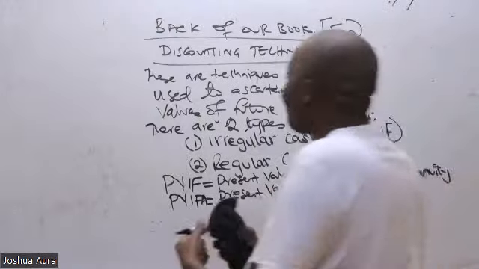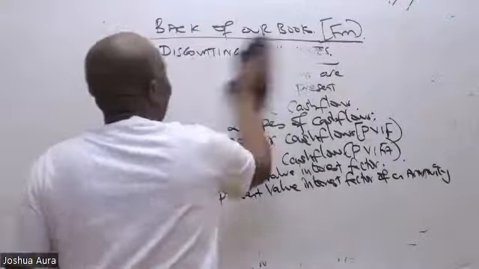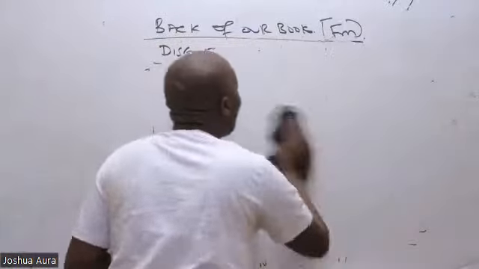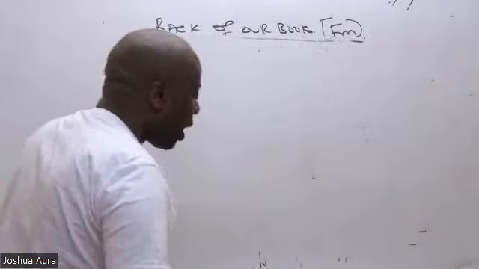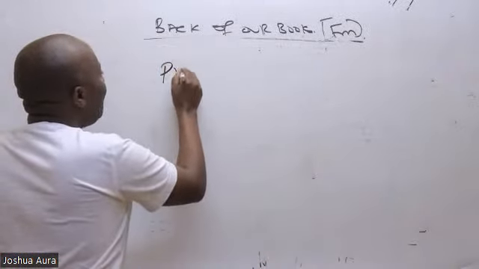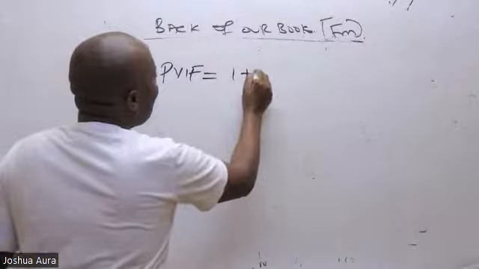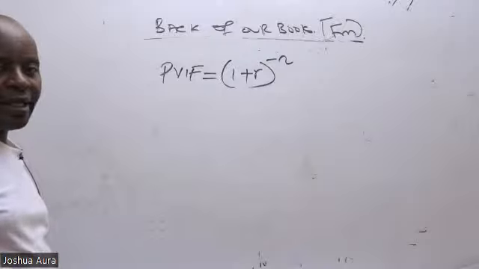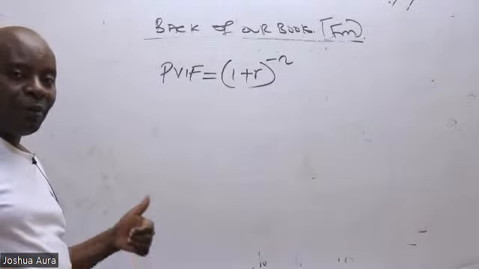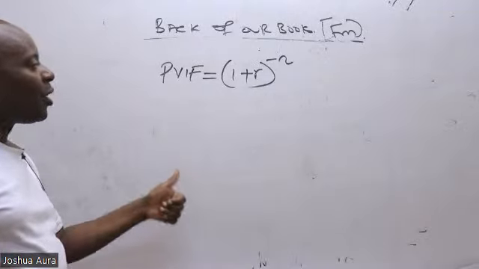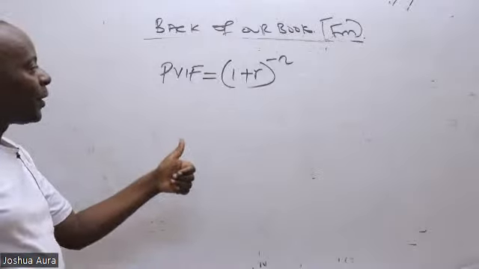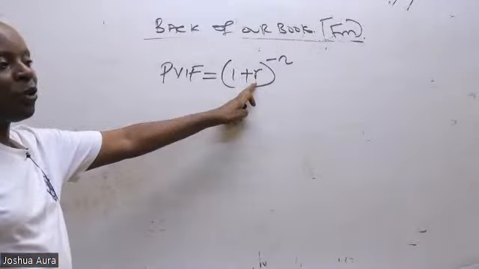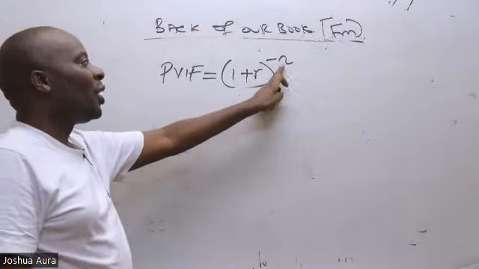Ladies and gentlemen, when we talk of PVIF, this PVIF that we have been told what it stands for in full, I'm supposed to remember very fast that PVIF, the formula is (1 plus R) raised to negative N. Anytime they want us to give them PVIF, it is (1 plus R) raised to negative N. This is a very important formula where R is the COC. COC is cost of capital. N is the number of years.